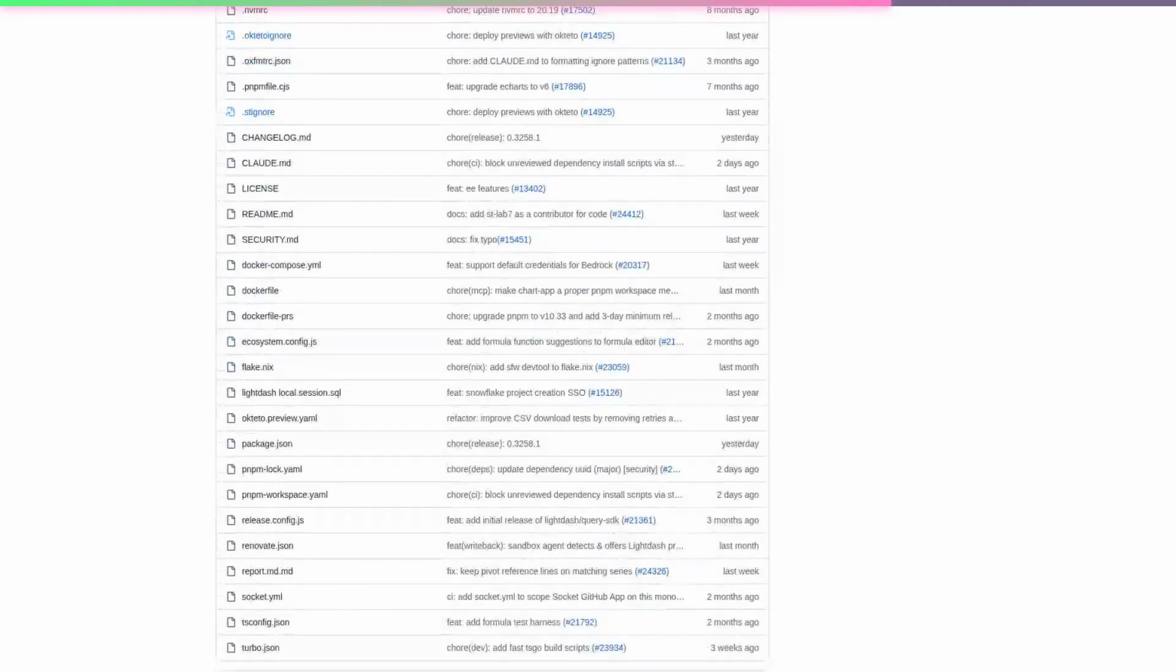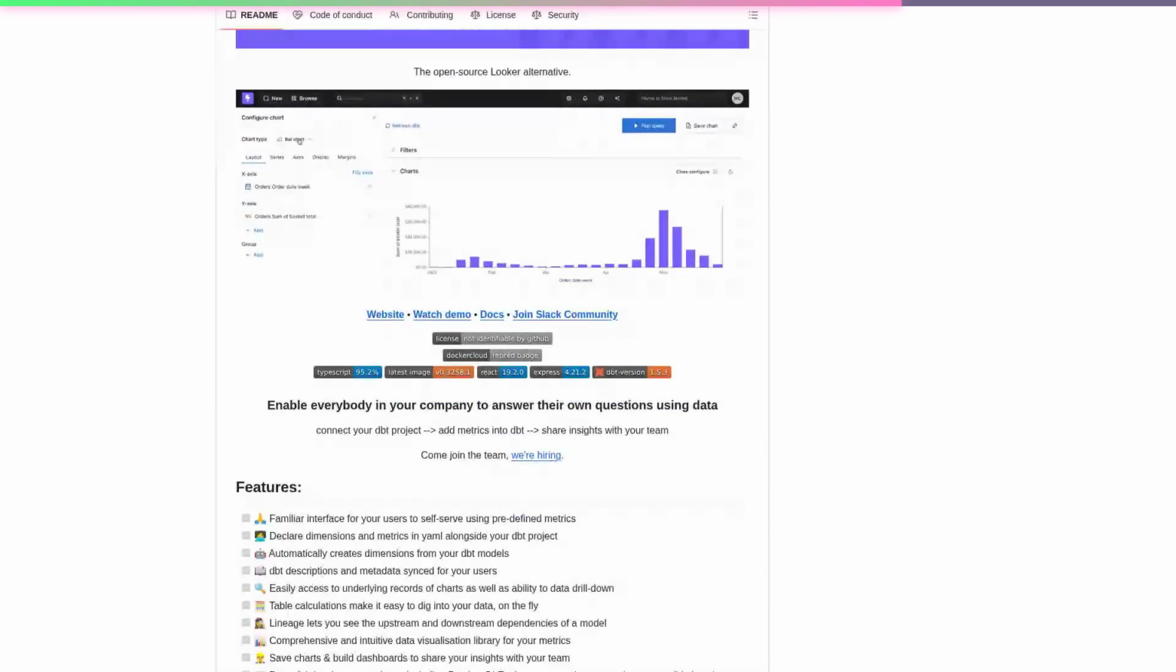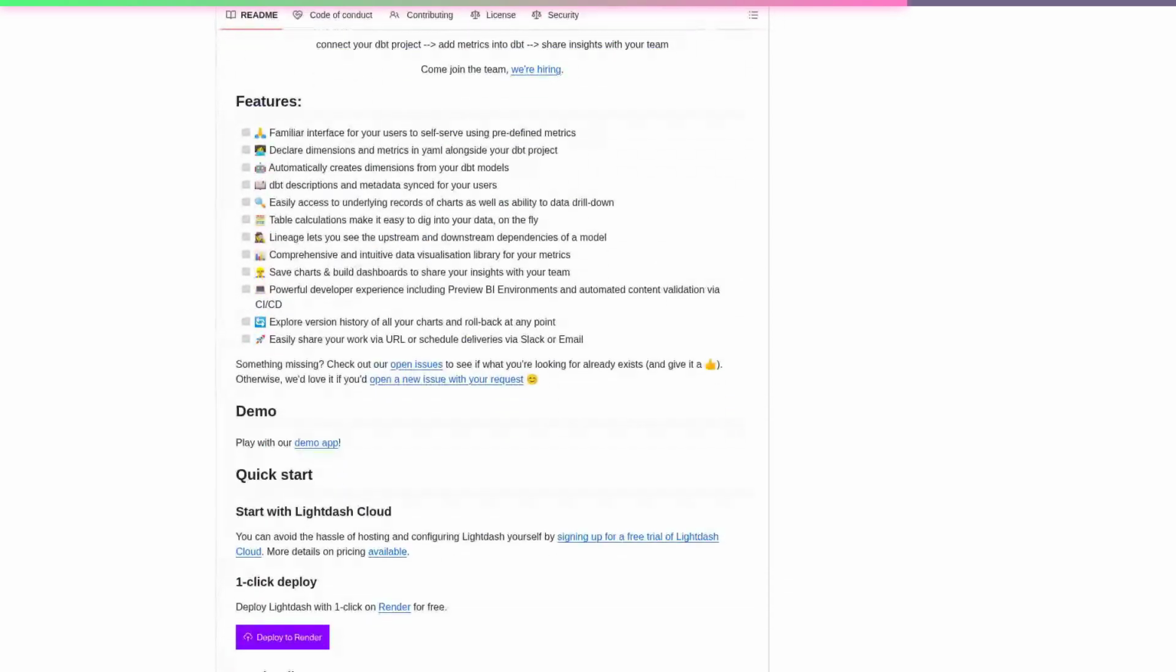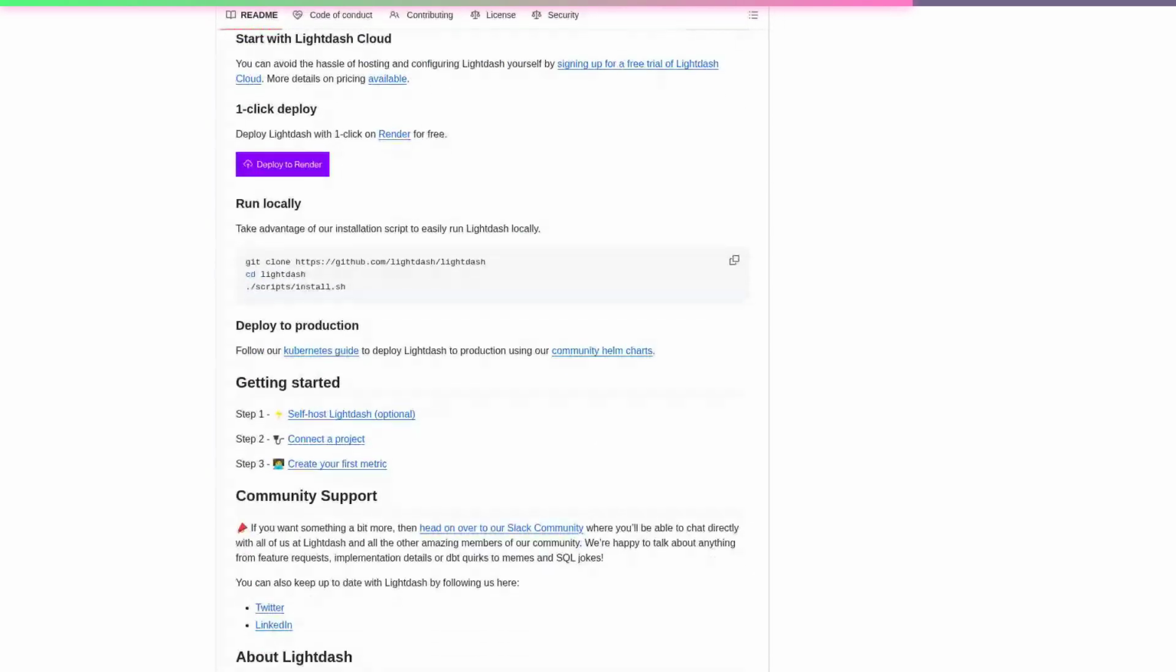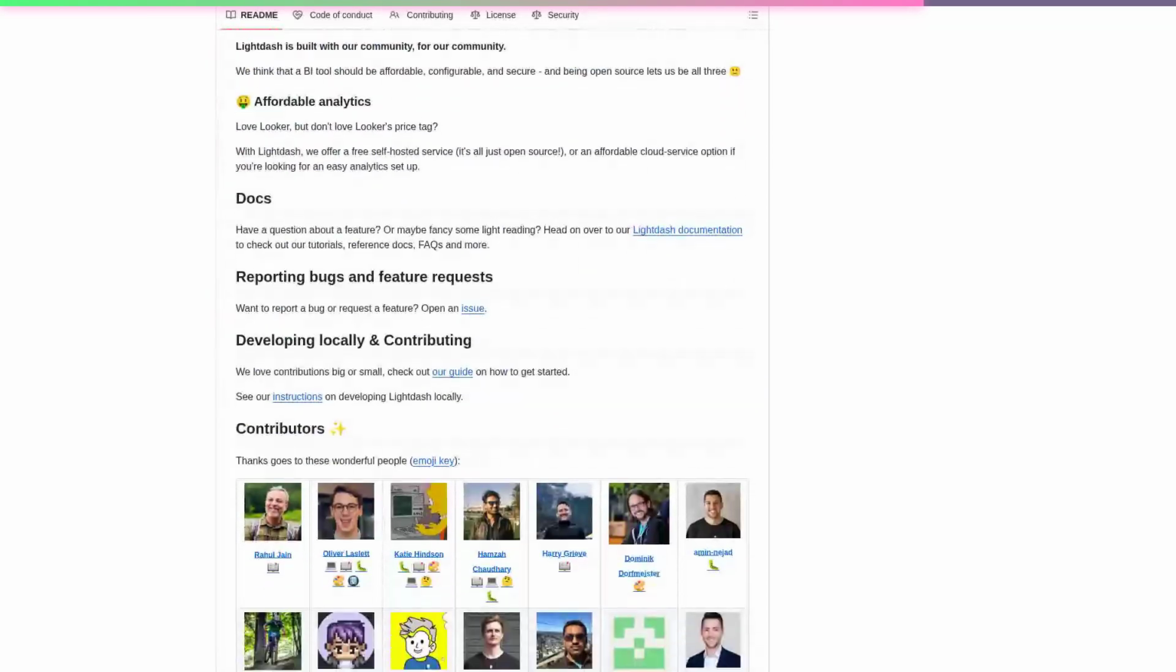It solves the problem of stale, duplicated business logic by making dbt models the single source of truth for both transformation and self-serve analytics, so every metric is version-controlled and testable. Unlike traditional BI tools that require proprietary modeling layers, Lightdash sits directly on top of your dbt repo and warehouse, giving developers complete control over the analytics workflow while still offering a polished UI for non-technical stakeholders.